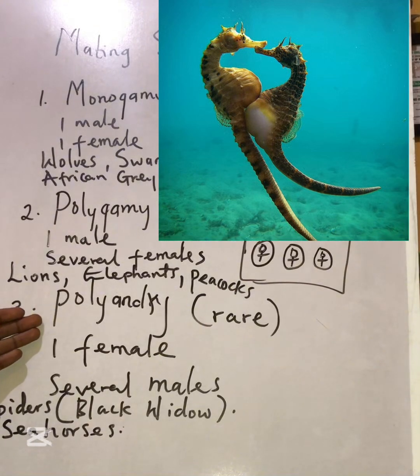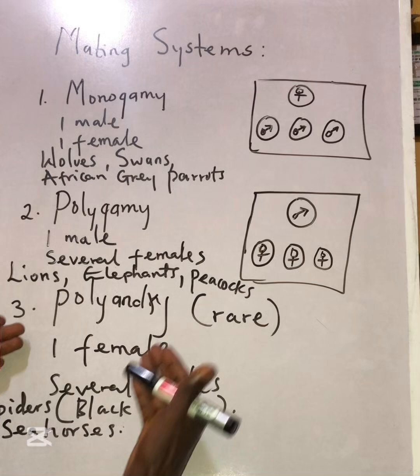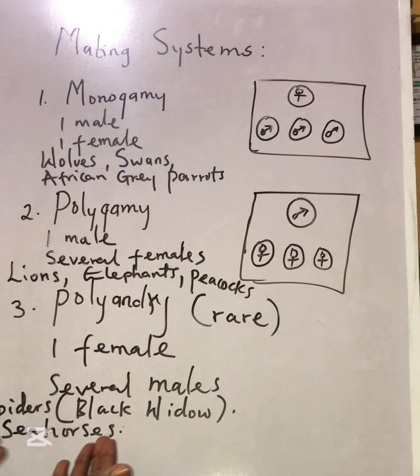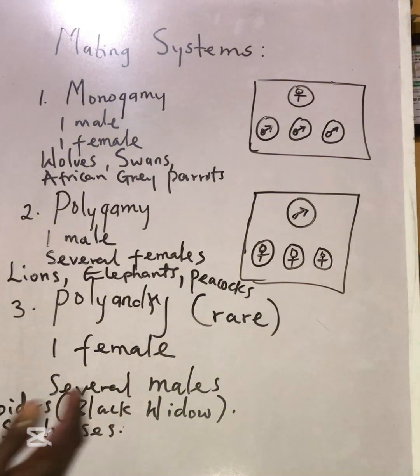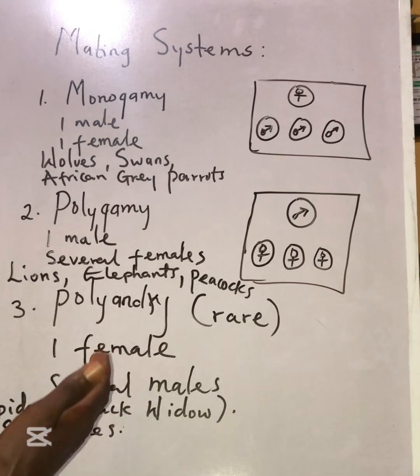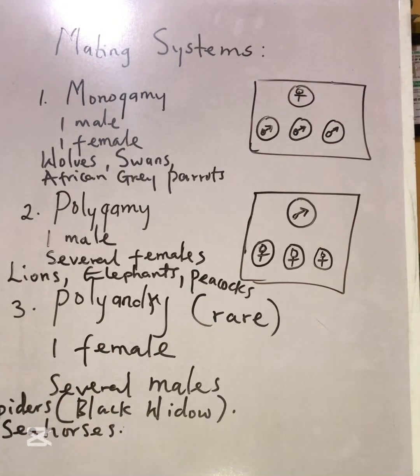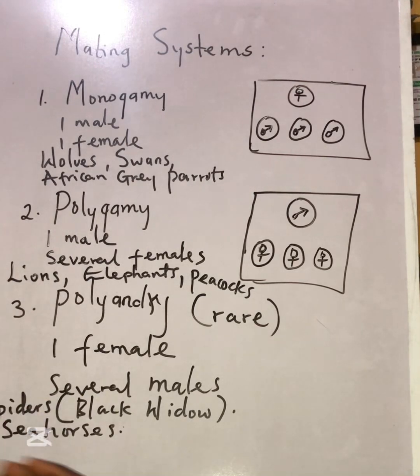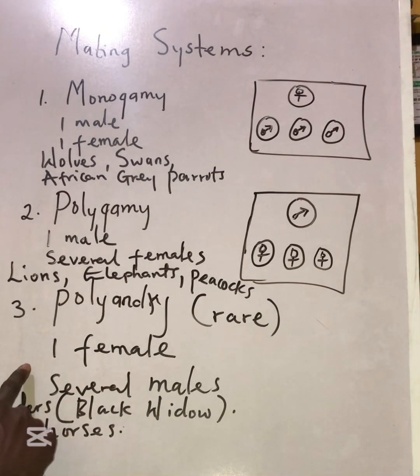What happens here is that the female organism actually donates her eggs to the male, where the male will have to fertilize the eggs, and then most of the times the male organism will carry the eggs and give birth to the young. Like in seahorses, the female donates the egg to the male, and the male carries the eggs in his pouch and then gives rise to the young. And most of the times in polyandry, for example in spiders, the female organism ends up eating the male